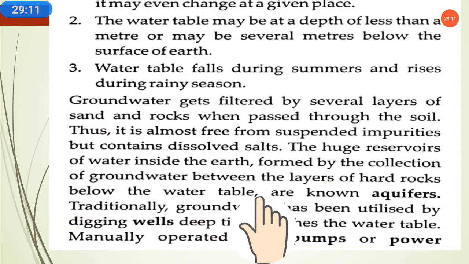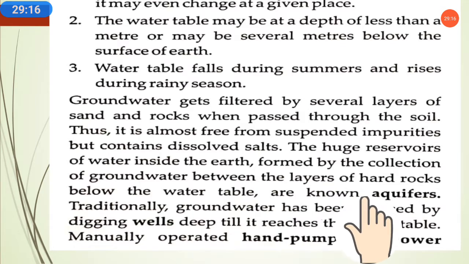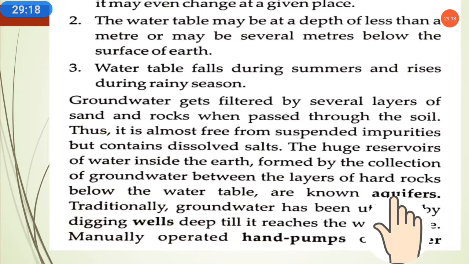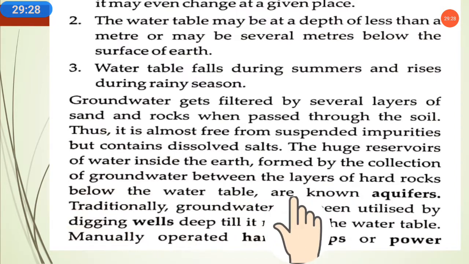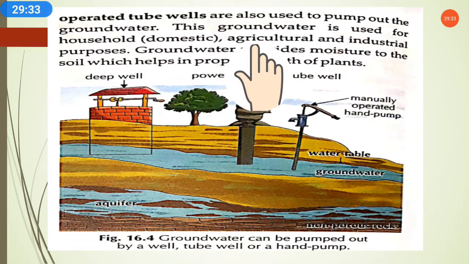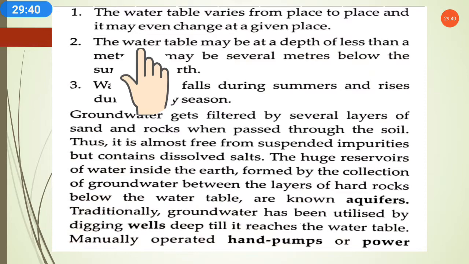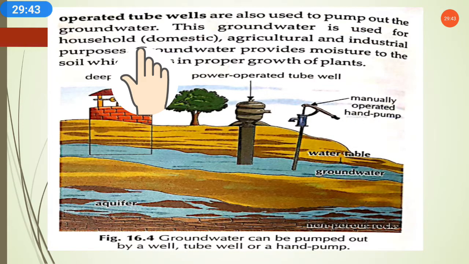And traditionally, the groundwater has been utilized by digging wells deep till they reach the water table. Traditionally means before, when proper tube wells were not there, people would dig the well till they reached the water table. Manually operated hand pumps or power operated wells are also used to pump out the groundwater. Means tube wells and hand pumps or power operated tube wells, they get the water from the groundwater.